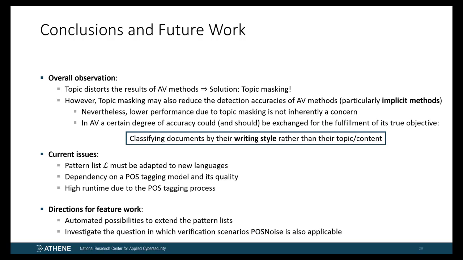One idea for future work is to investigate automated possibilities to extend the compiled pattern lists. This can be achieved, for example, by using alternative linguistic resources such as lexical databases that are also available in multiple languages, like WordNet variants. Another direction for future work is to investigate the question in which verification scenarios POSNoise is also applicable. One idea is to perform experiments under cross-domain AV conditions, which often occur in real forensic cases. For example, how a model trained on cooking recipes performs on forum posts for which no training data is available yet. Beyond that, we aim to investigate the suitability of our approach in related disciplines of authorship analysis, such as author clustering.